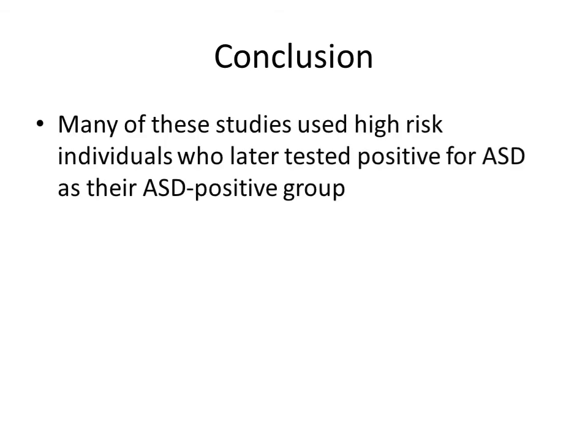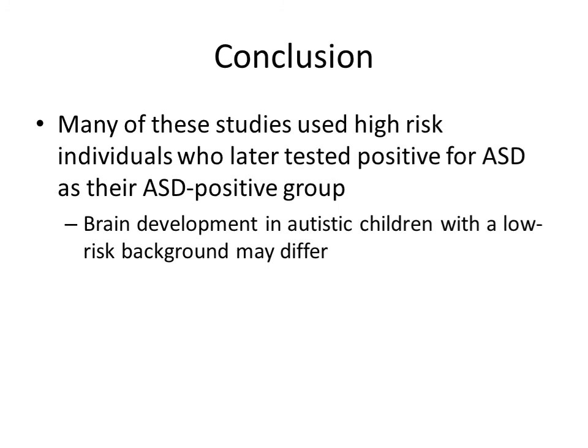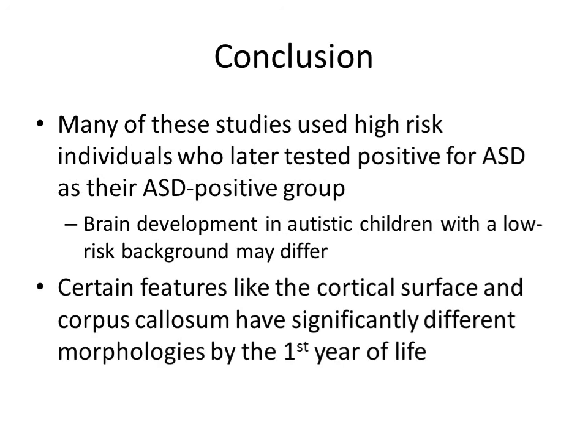In conclusion, it is important to keep in mind that many of these studies used high-risk individuals who later tested positive for ASD as their ASD-positive group. As a result, brain development in autistic children with a low-risk background is likely to differ, especially due to the variety in genetic and environmental factors. However, it is promising that differences in structure can be detected as early as 1 year old. Hopefully, these discoveries can lead to diagnostics down the stretch.